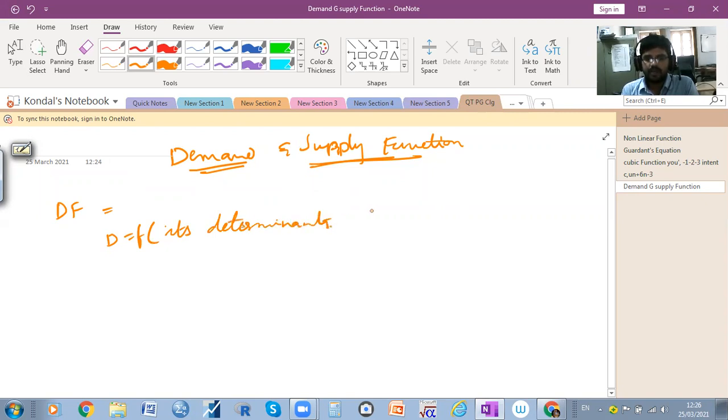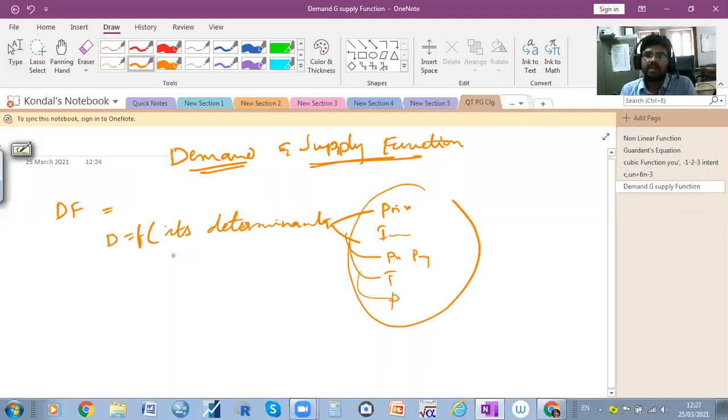The determinants may be price, income, price of complementary goods and price of substitute goods, taste, preference. These are the factors which can influence the demand. That is called demand function, theoretically.